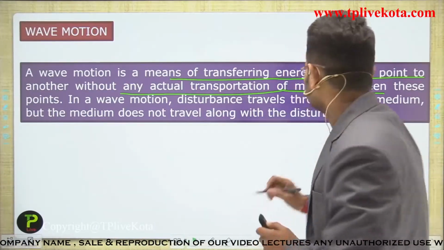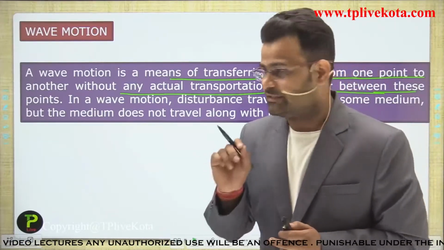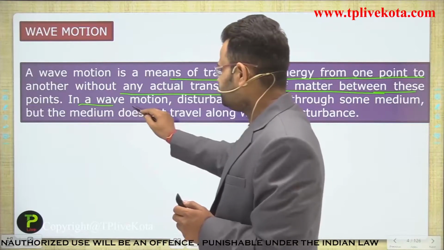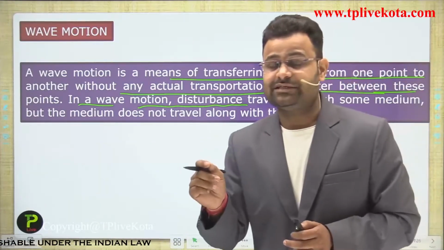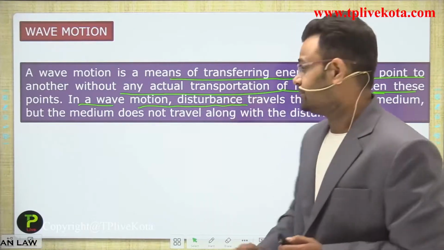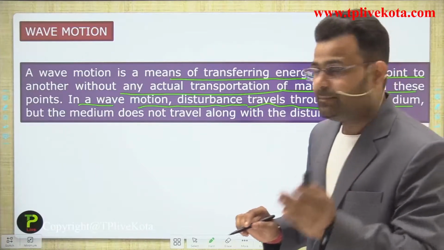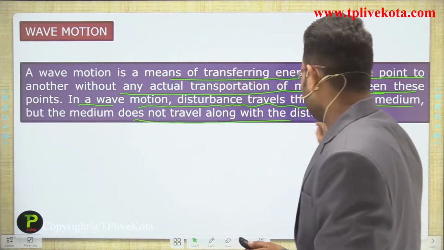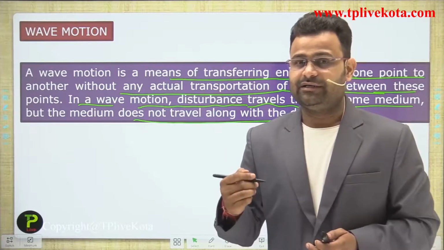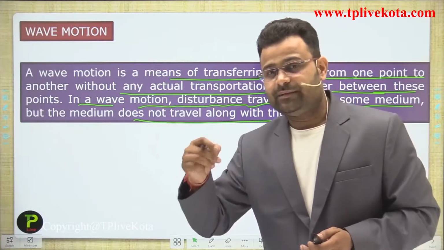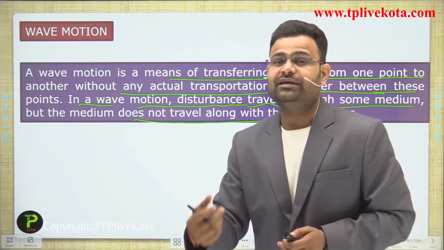Okay, now matter between these points means matter cannot be transferred. In a wave motion, we are creating a disturbance in the position of that object. The disturbance travels through some medium, but the medium does not travel along with the disturbance. Guys, we are creating some disturbance in a medium, but the medium cannot be traveling, only the object will be traveling with that energy.